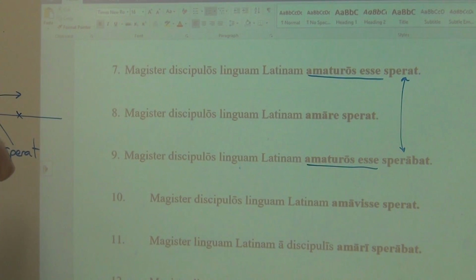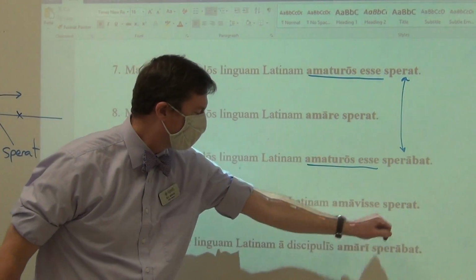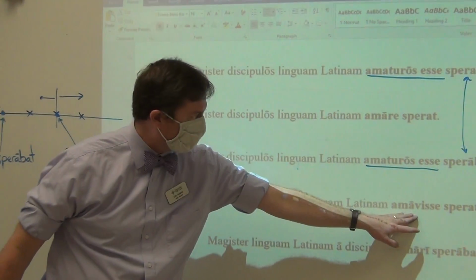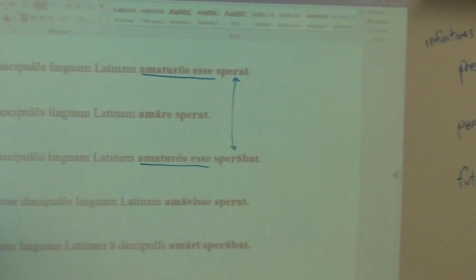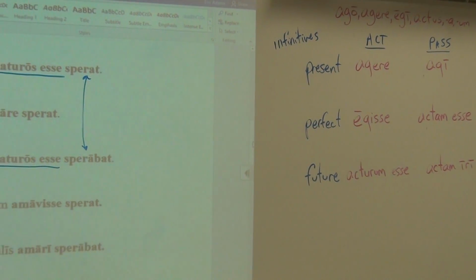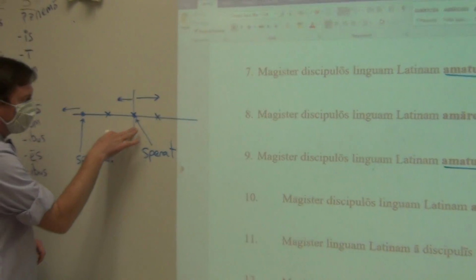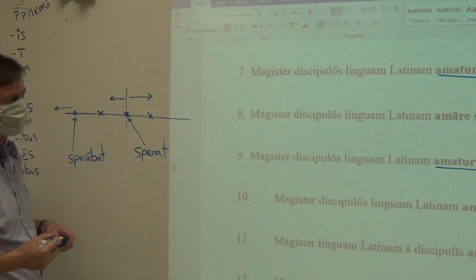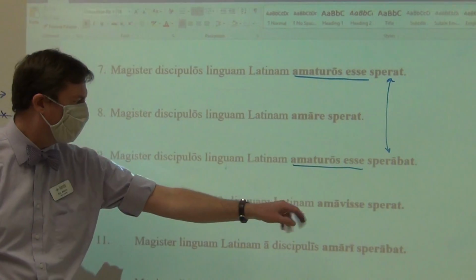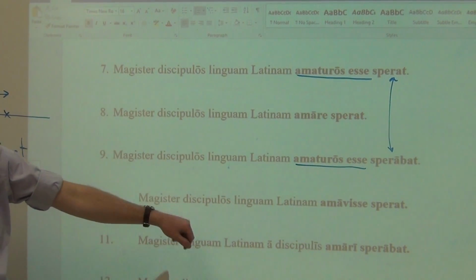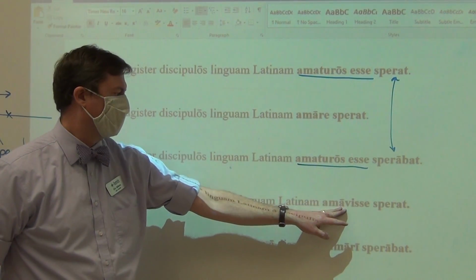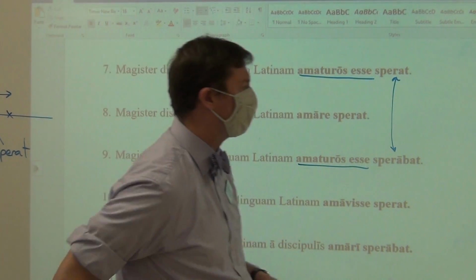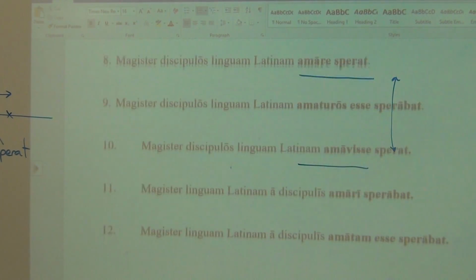Number 10, the teacher hopes. So we are starting off in the present. Our infinitive, amavisse, is a perfect infinitive, and so the action is going to merely occur before. So if we're starting off in the present, we just merely have to make amavisse before the present, which is the past. And so the teacher hopes that the students loved, did love, have loved the Latin language. Two more, 11 and 12. Told you this would be short.